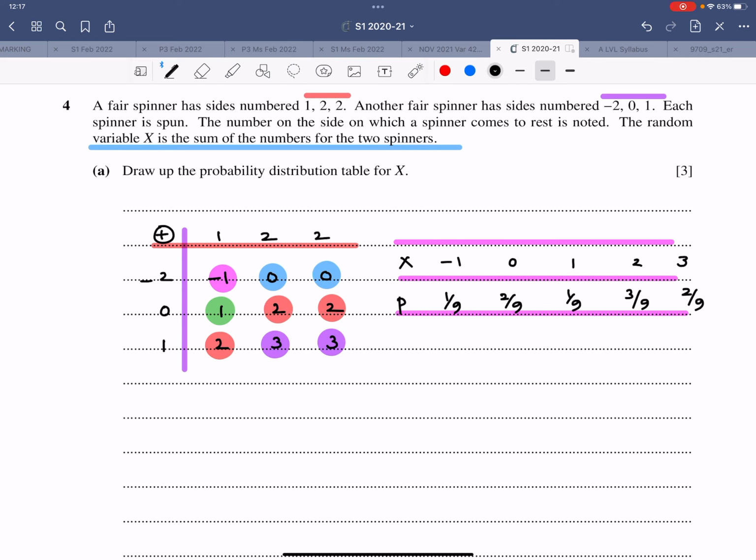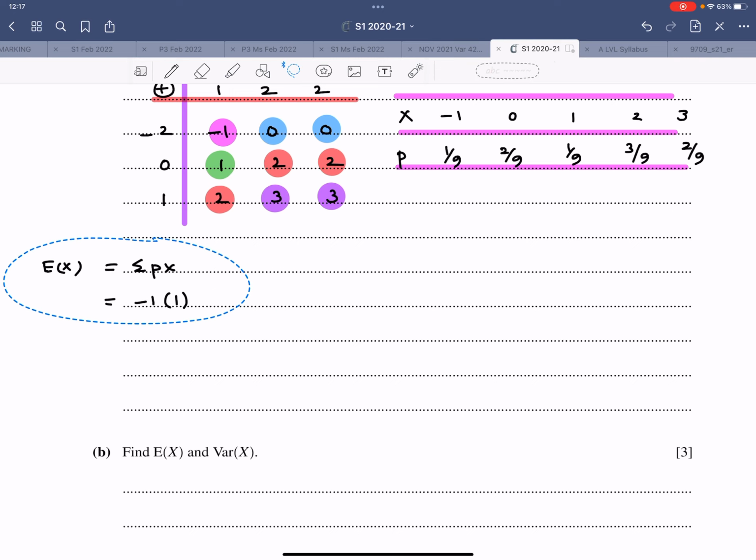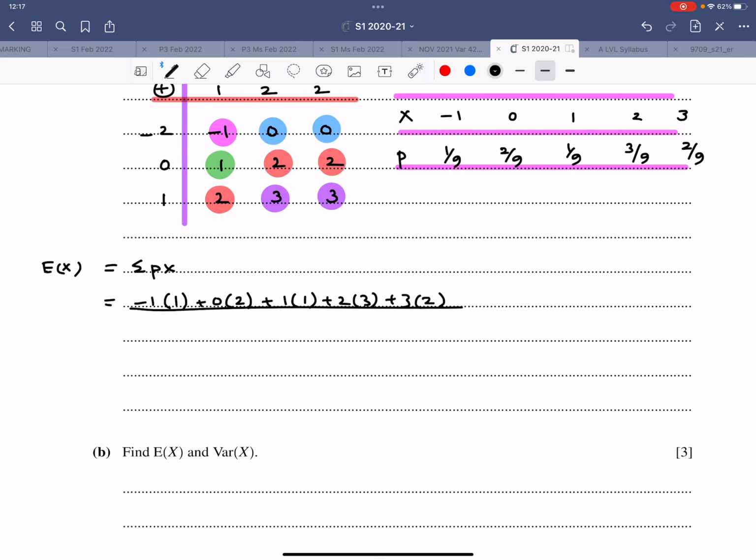Find expectation and variance. That's kid stuff. Expectation of x, that is sigma px. So this is minus 1 into 1. Let me shift it to the side so I can do all the working once. Minus 1 into 1, 0 into 2, 1 into 1, 2 into 3, 3 into 2. Everything added together divided by 9. So this comes out to be minus 1 plus 1 cancel, 6 plus 6 is 12. This is 12 over 9.